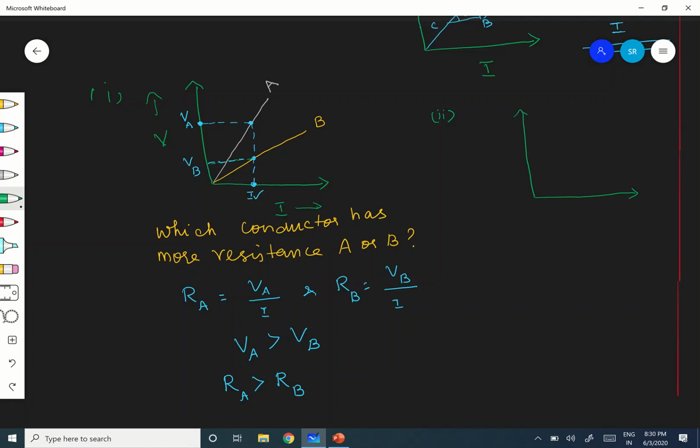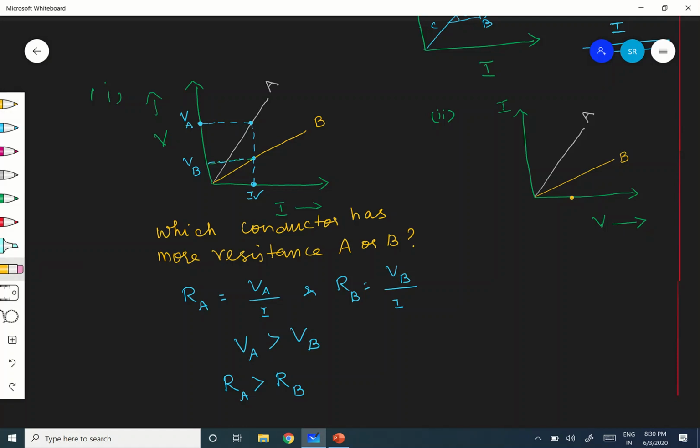Let me take this as A. What is the axis here? This is V. Now I have changed it, and this is I. The plots are A and B here, this is A and this is B. Now you see, the x-axis is potential difference. Therefore, what I can do is take the same potential difference. I take one value of potential difference here, V.